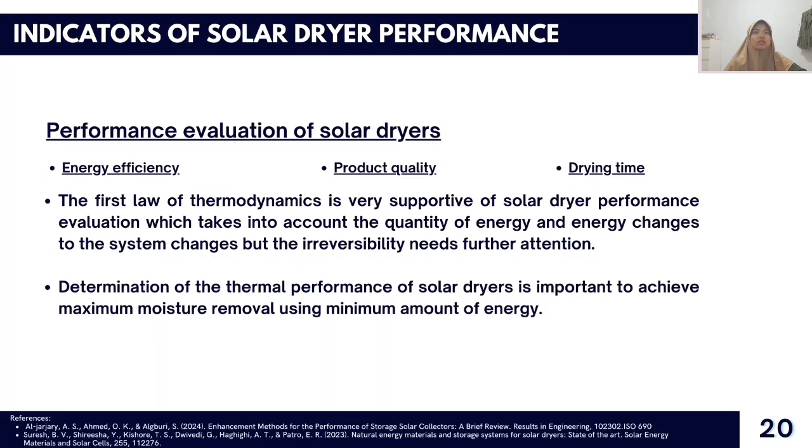In general, energy analysis of solar dryers can be performed on two main components: the drying system and the drying materials. The drying system of a solar dryer includes the solar absorber unit, the drying chamber, and the movement of heated drying air throughout the system.